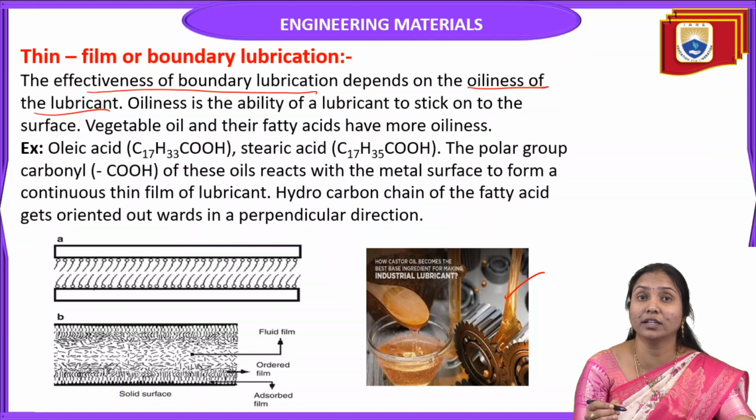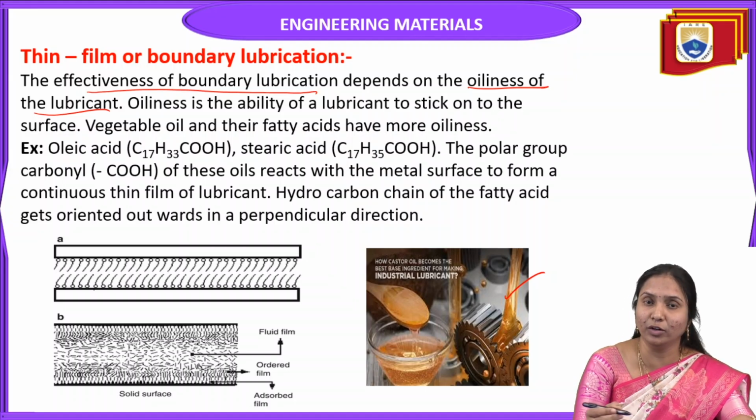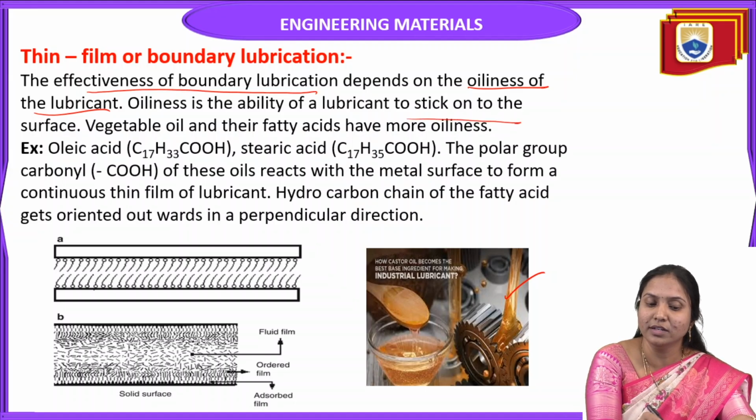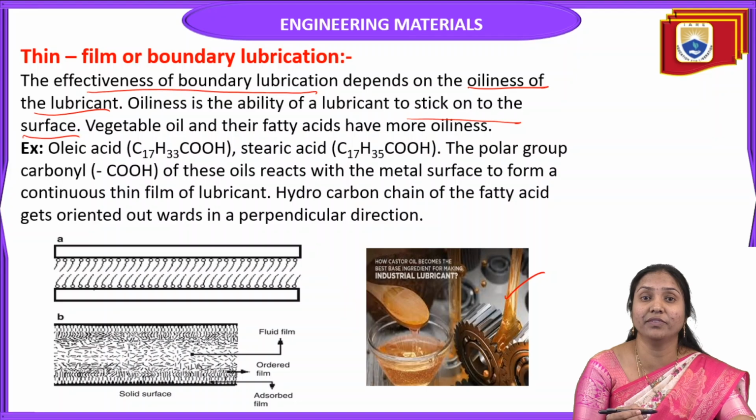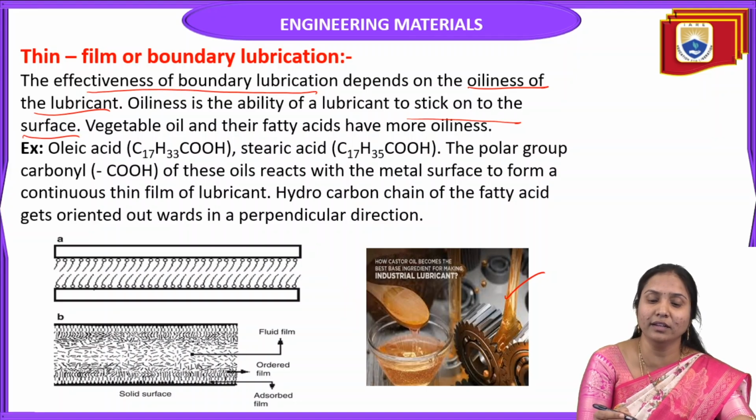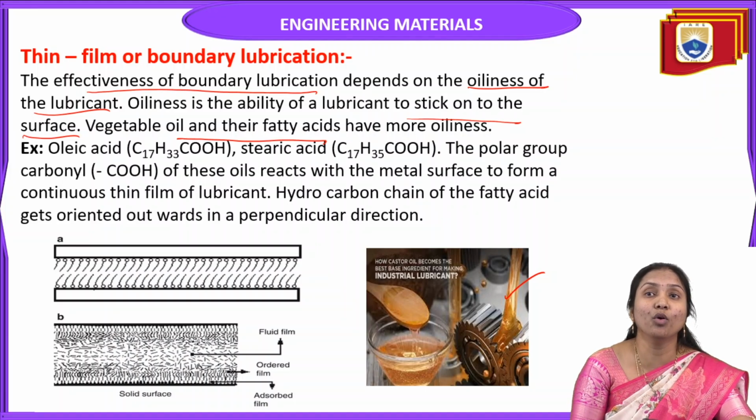Oilness is the ability of a lubricant to stick onto the surface. For example, for this purpose we are using vegetable oils and their fatty acids, because these oils have more oilness nature.